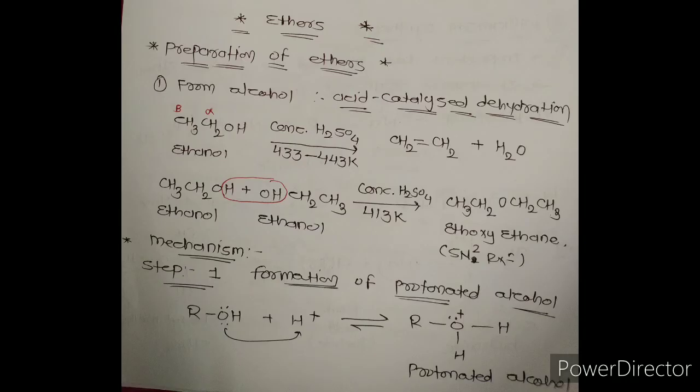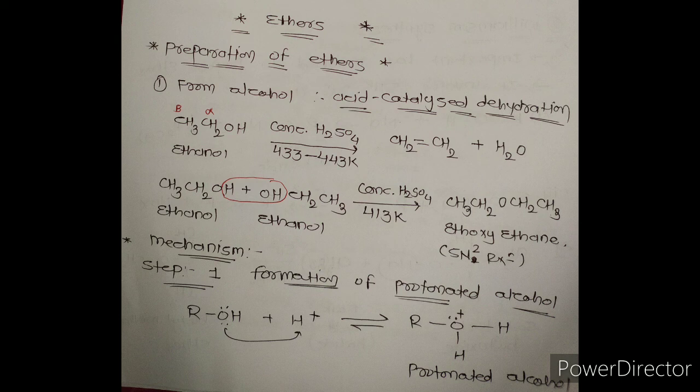Now we will discuss ether. Preparation of ether. First one, from alcohol, acid catalyzed dehydration. Dehydration means to remove water, and acid catalyzed means that the reaction takes place in the presence of H plus, or we can say in the presence of H2SO4.